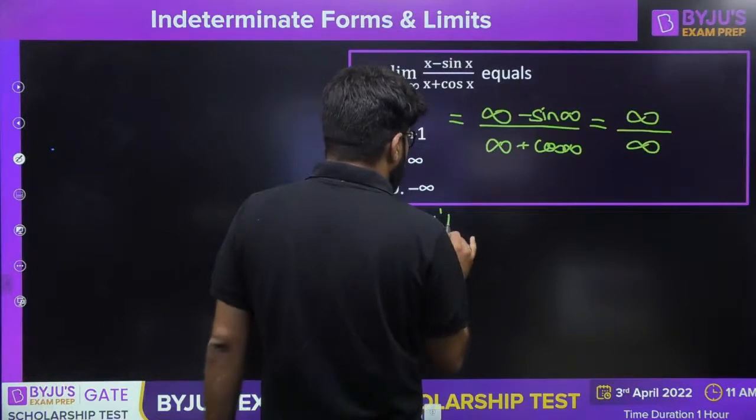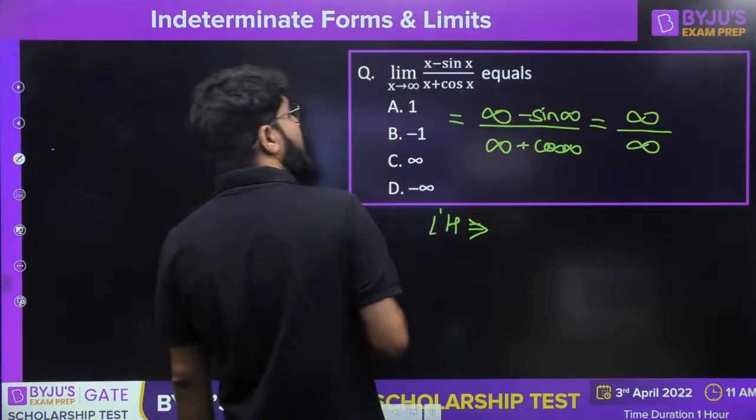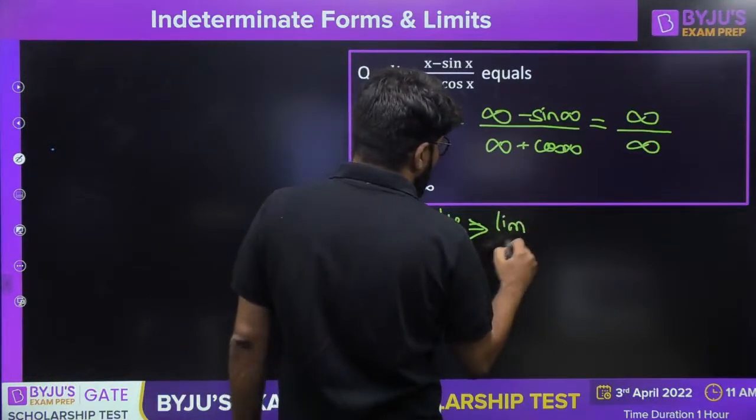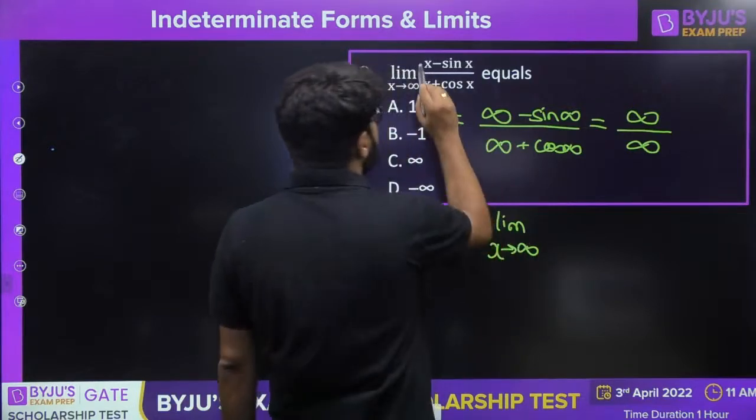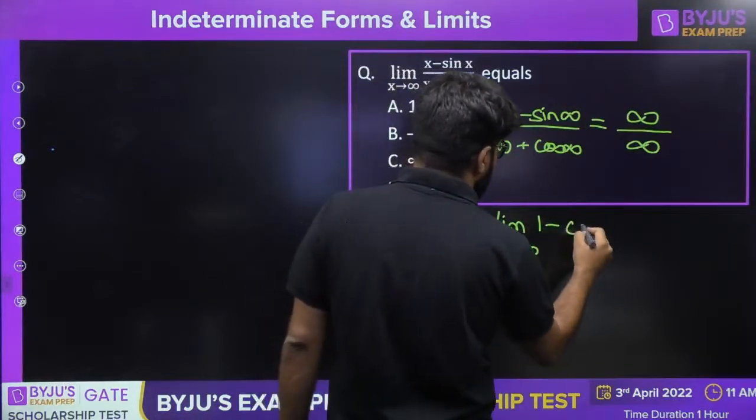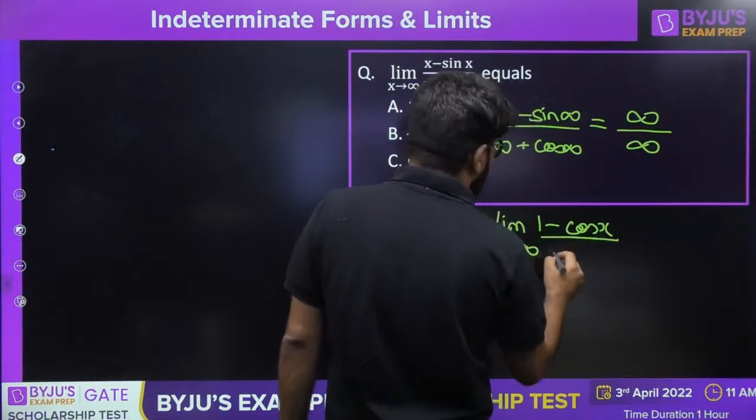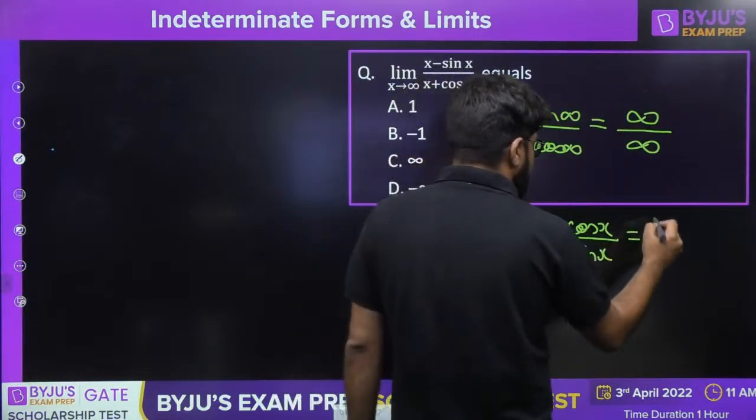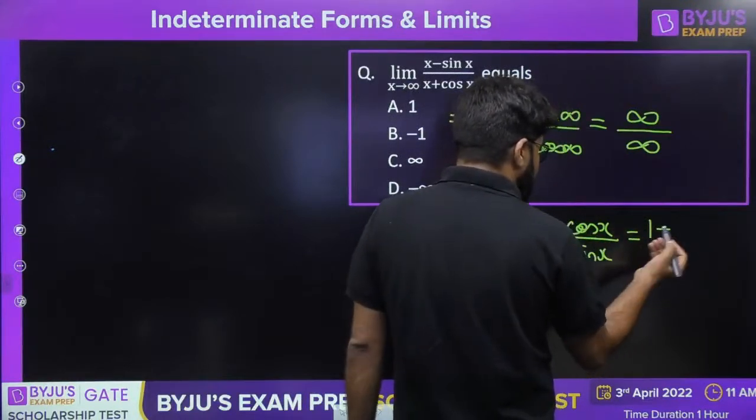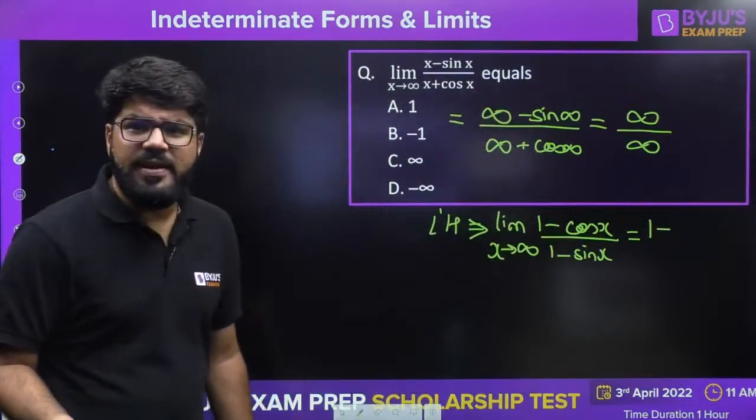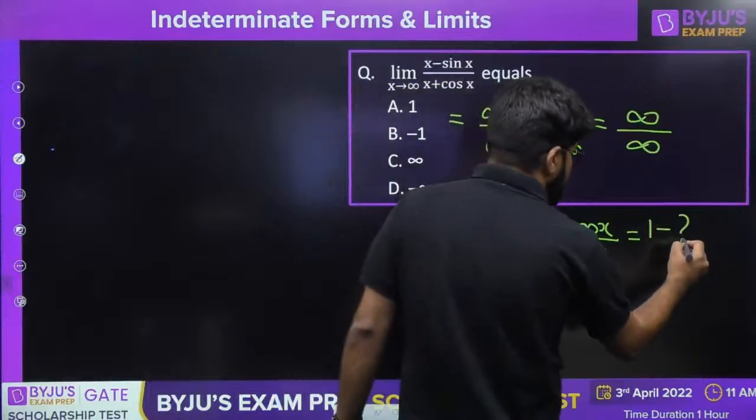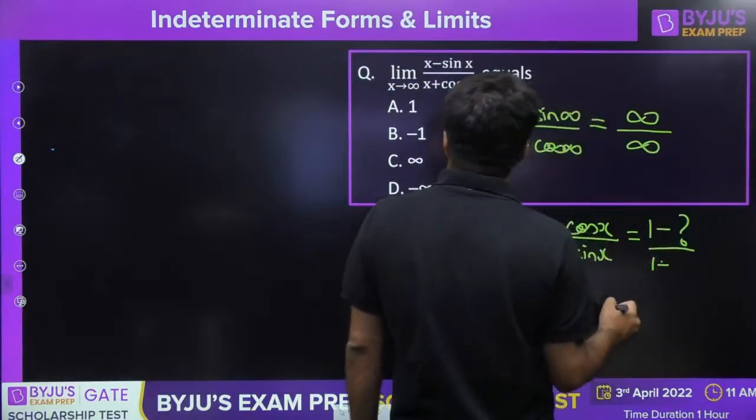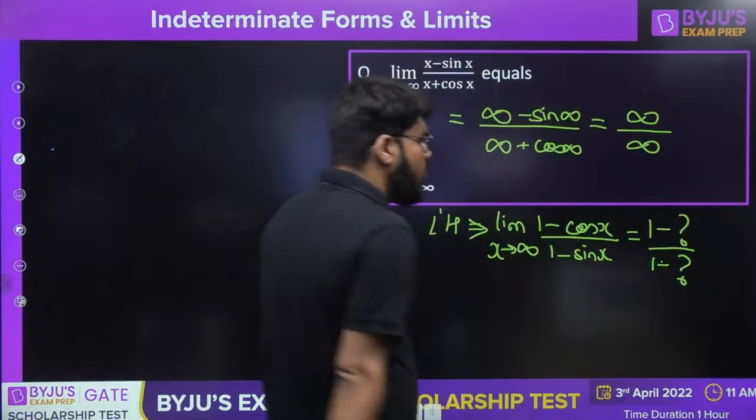So if I apply the L'Hospital rule, I will write limit x tending to 0, differentiation of x is 1, differentiation of sin x is cos x, divided by differentiation of x is 1 and differentiation of cos x is minus sin x. This becomes 1 minus cos infinity over 1 minus sin infinity. Do you know what is cos infinity? I don't know what is that value.